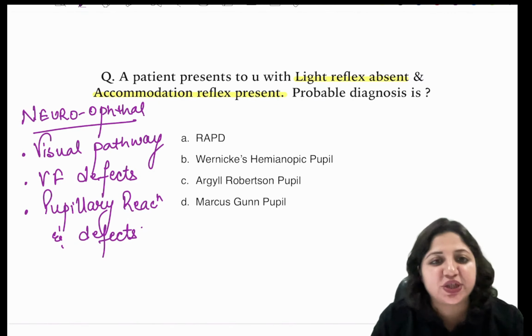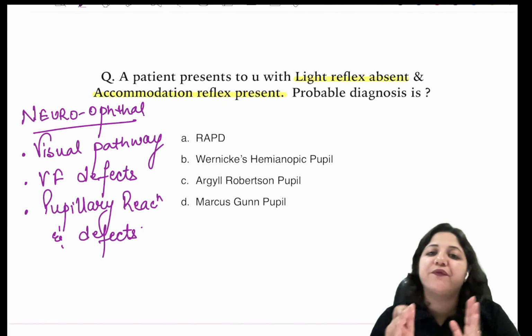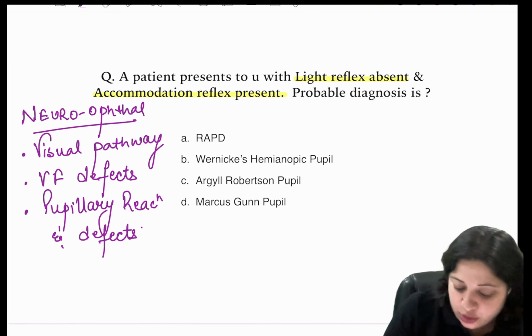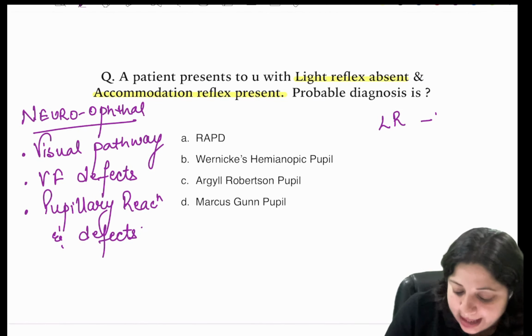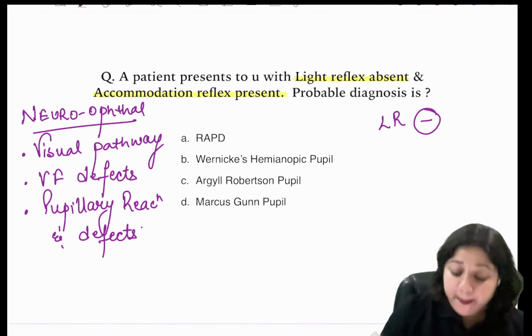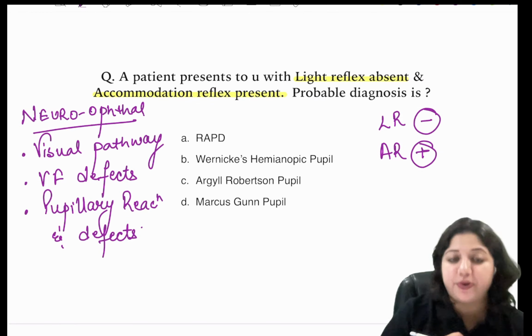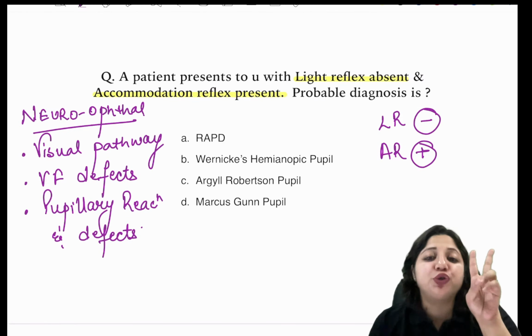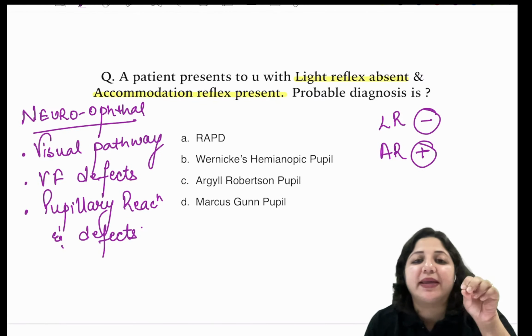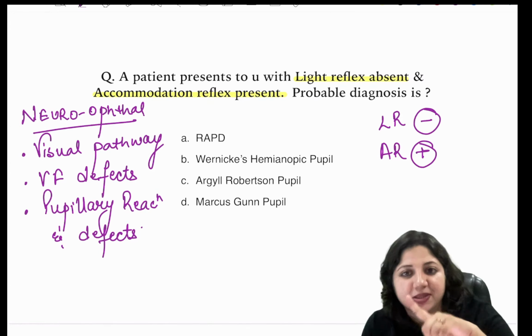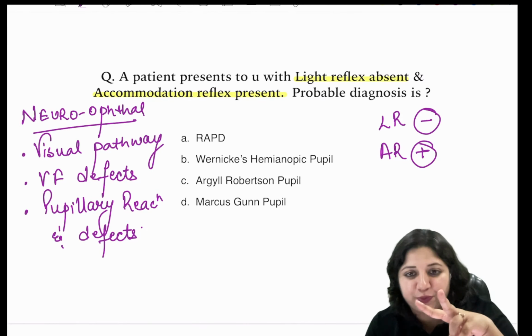So when we come to this question, it says light reflex absent, but accommodation reflex present. So can you name 2 conditions where the light reflex is absent and accommodation reflex is present?